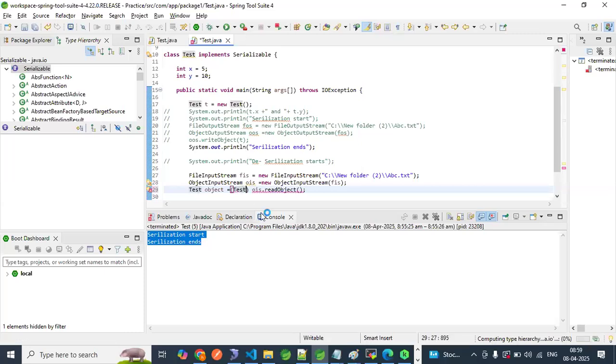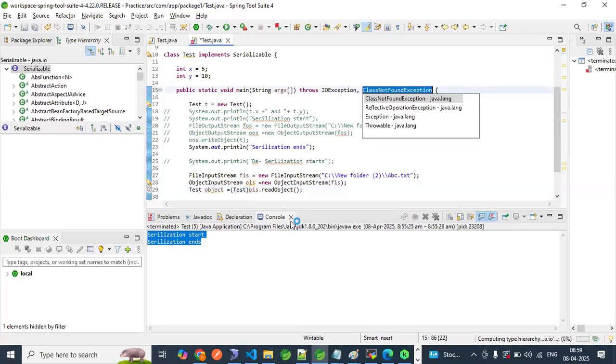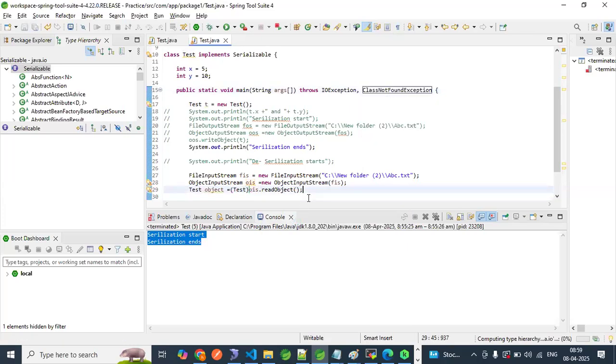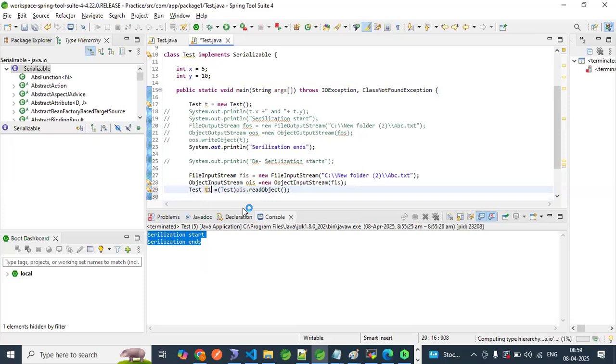But what is the error here? Why is this error here? readObject is fine. Perfectly, no problem. There may be a chance of an error while reading the file. Then I am giving it as a T1 object. Now try to observe.